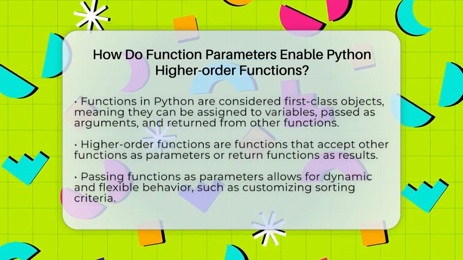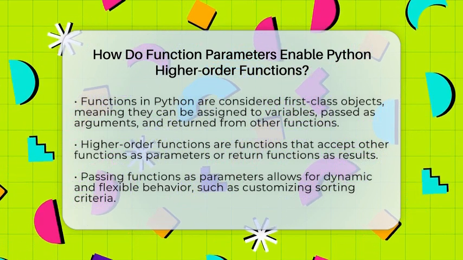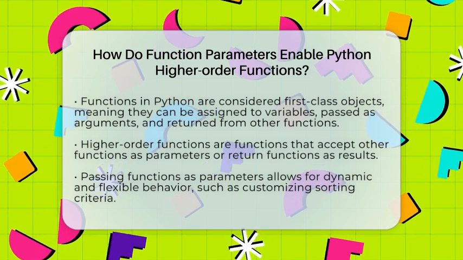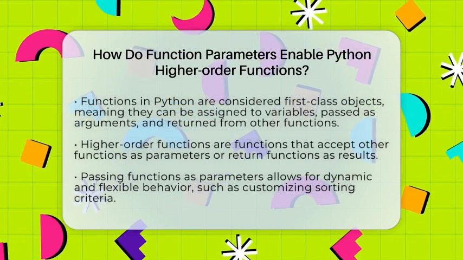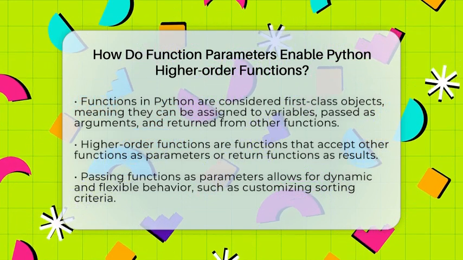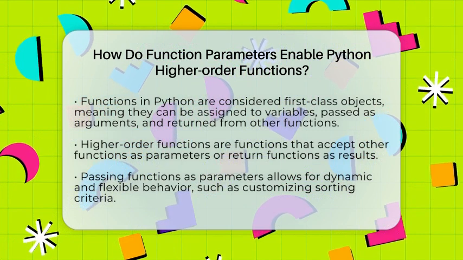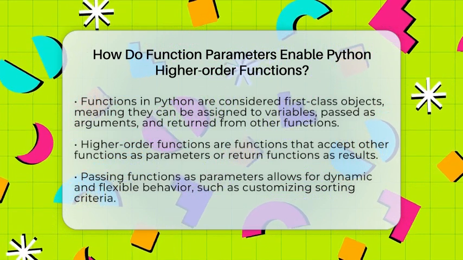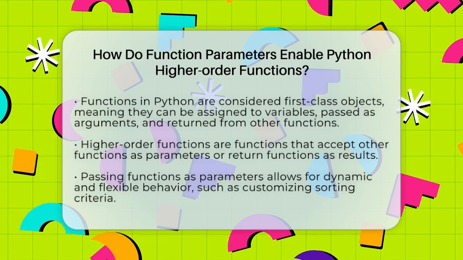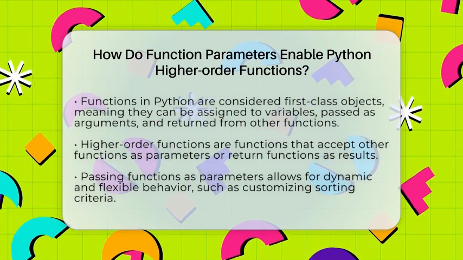In Python, functions are treated as first-class objects. This means you can assign them to variables, pass them around, and return them just like numbers or strings. Because of this, you can send functions as arguments to other functions. When you do this, the receiving function can call the passed-in function inside its body. This allows for flexible and dynamic behavior.